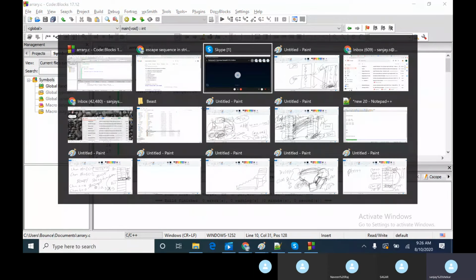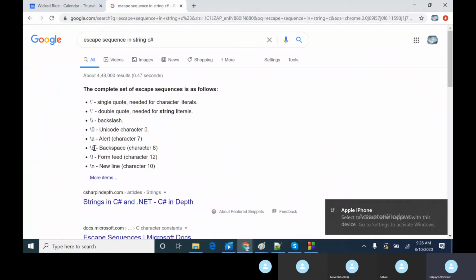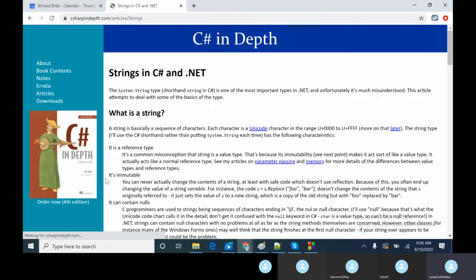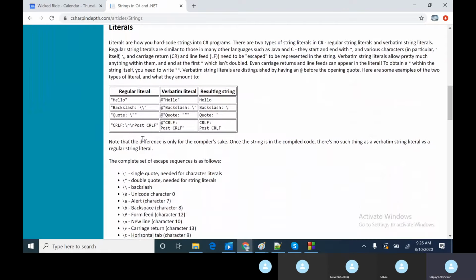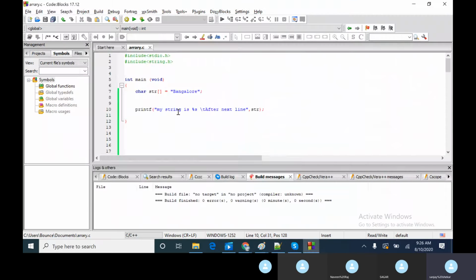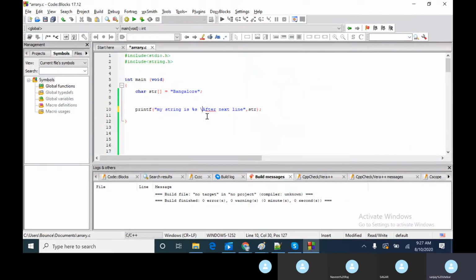Similarly, there are a lot of escape sequences in C. \a is to say alert, \b is backspace, that is to delete one character. Then you have form feed, then you have \n new line. So there are a lot of escape sequences that you might come across. This alert is interesting, it will give us an alert. So let me put \a and see what happens.